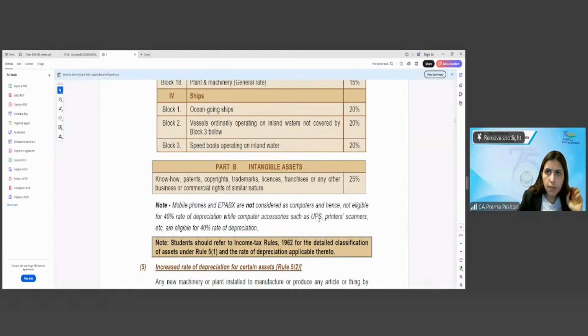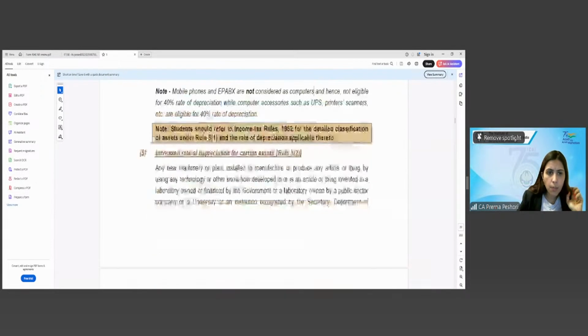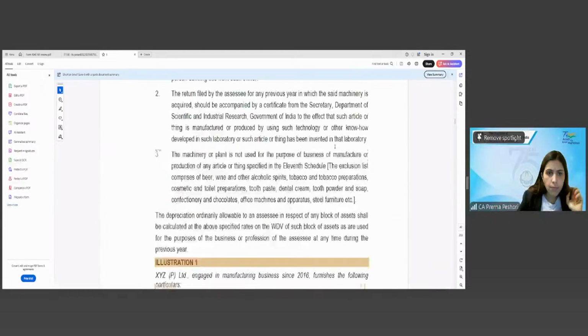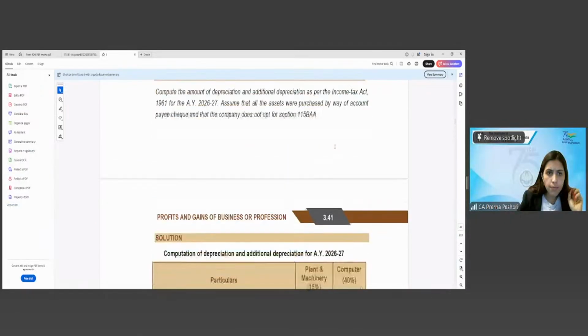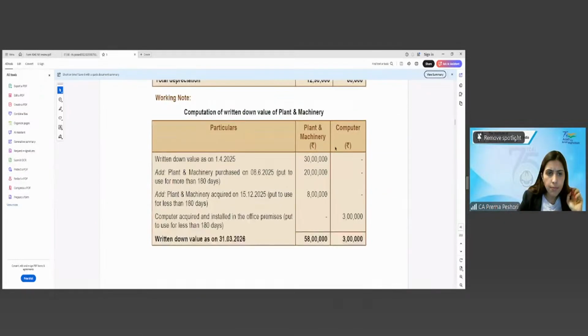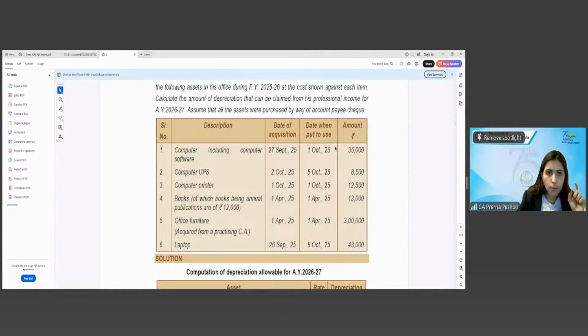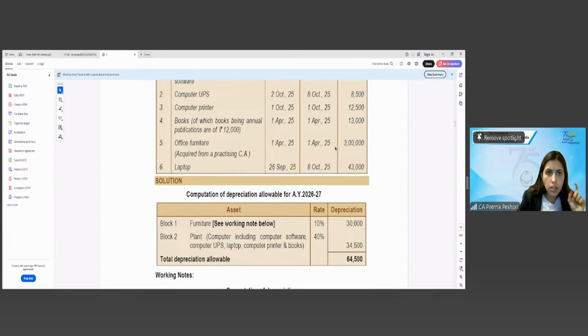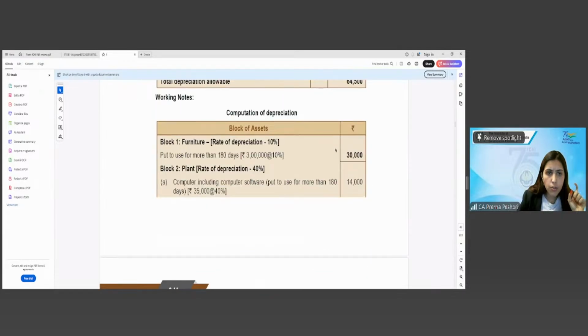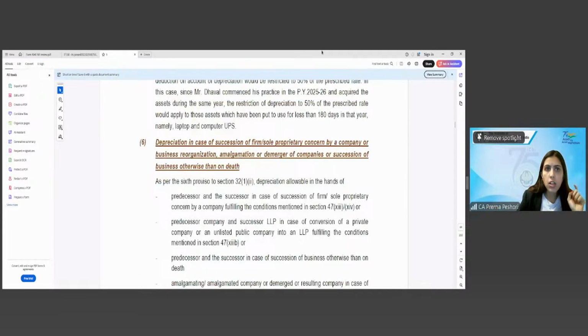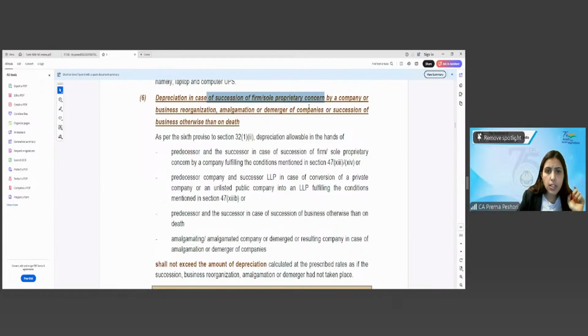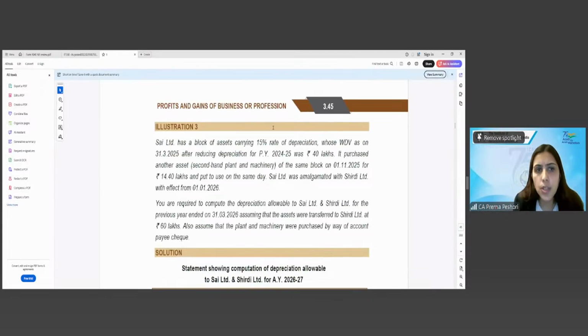From your module itself, let me see if we can have one sum. I'll request you to go through these questions in your module itself so that you will have practice. See, depreciation in the case of succession. There is this one question.